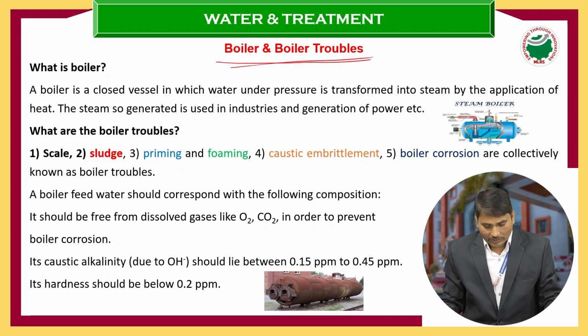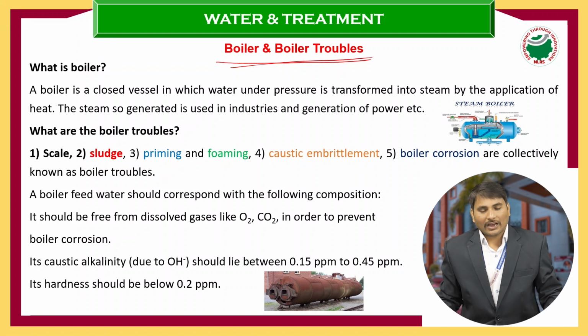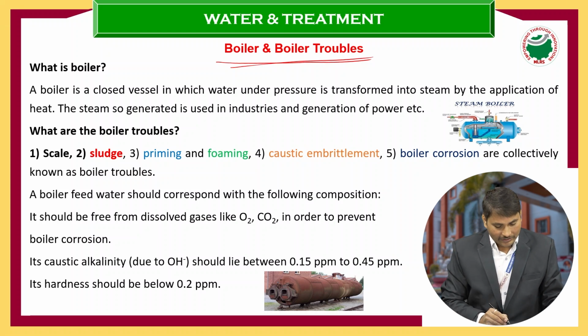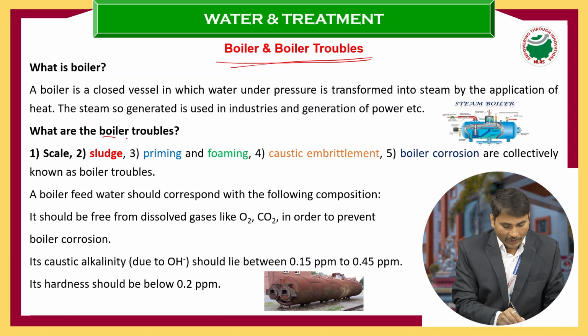If we use water containing impurities, meaning hardness, then due to that hardness we get some types of boiler troubles.